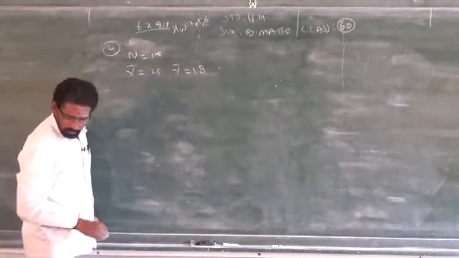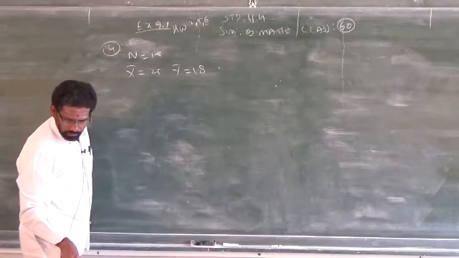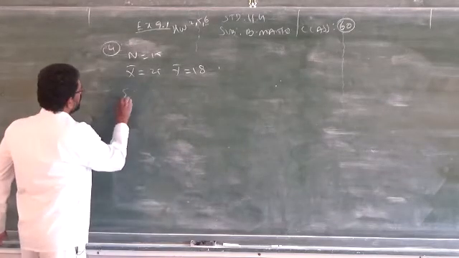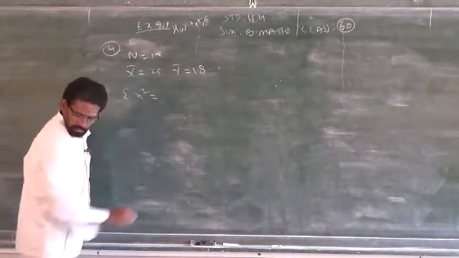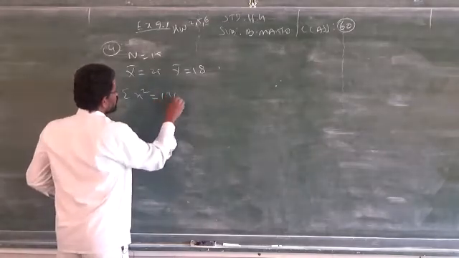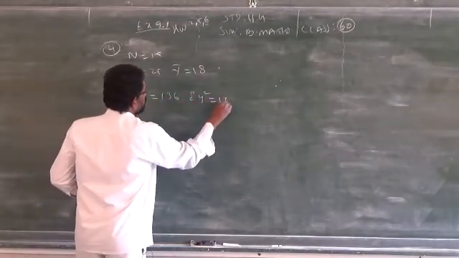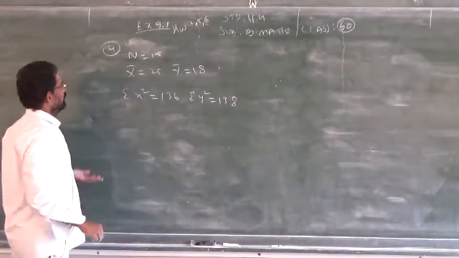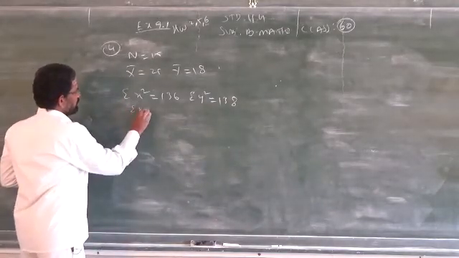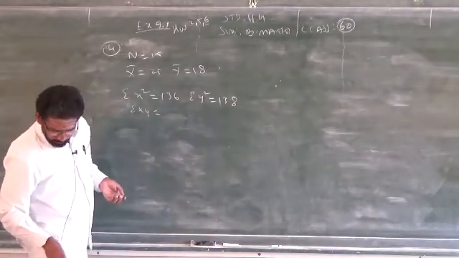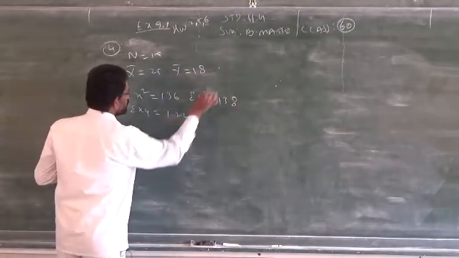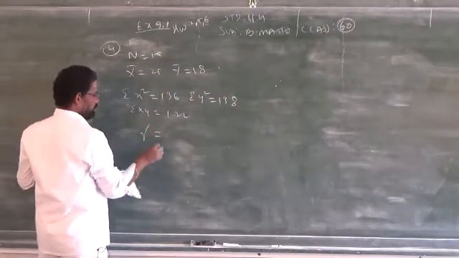First formula. The sums of squares of deviations from the arithmetic mean, summation x square is 136, summation y square is 138. All the information is given. Then summation xy is also given in the last line, 122. So tabular column is not necessary.